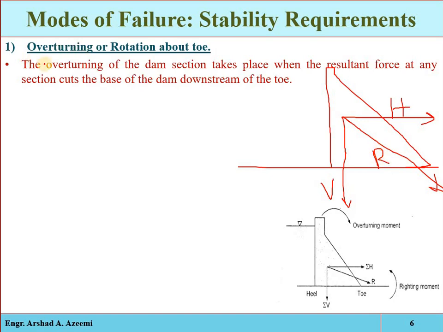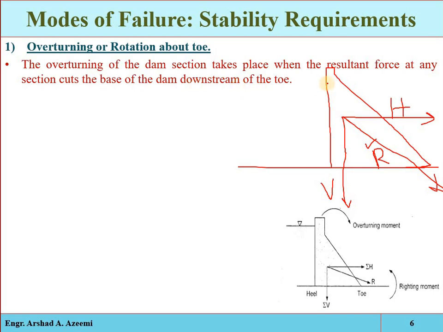Now, the overturning of the dam section will take place when the resultant force cuts the base of the dam downstream of the toe.